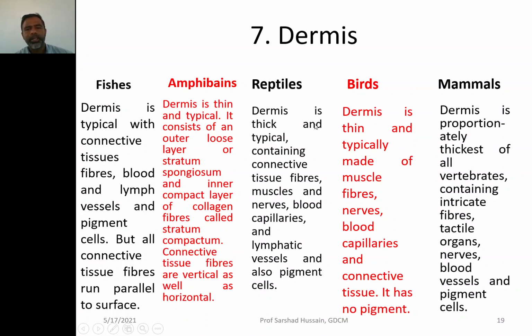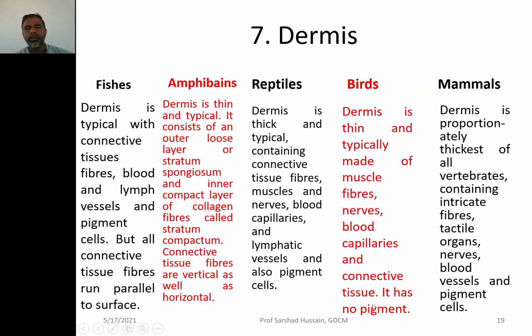In the reptile, the dermis is thick and typical, containing connective tissue fibers, muscles and nerves, and the blood capillaries and lymphatic vessels and also the pigment cells. In the case of the birds, the dermis is thin, made up of muscle fibers, nerve fibers, blood capillaries and other connective tissues.